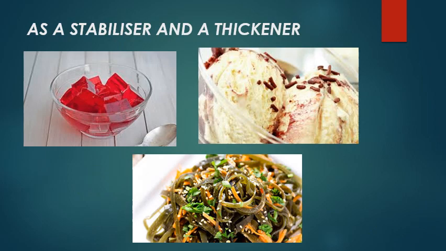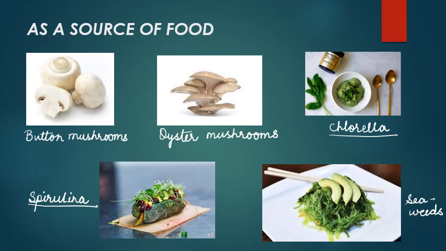Algae are used in the preparation of agar, which is a vegetarian gelatin. Sodium compounds obtained from algae keep ice cream smooth and free of crystals. The products from algae are also used as food stabilizers and as a thickener in salad dressings. These microbes also serve as a source of food. Some fungi are used in making certain varieties of cheese, while some are used in the making of soy, which is a sauce used in Chinese food.